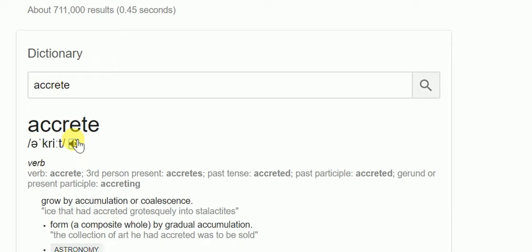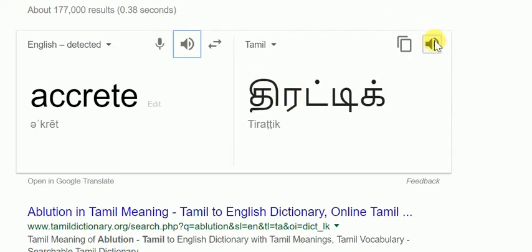It's accrete, accumulate. In Tamil we can say திரட்டி.